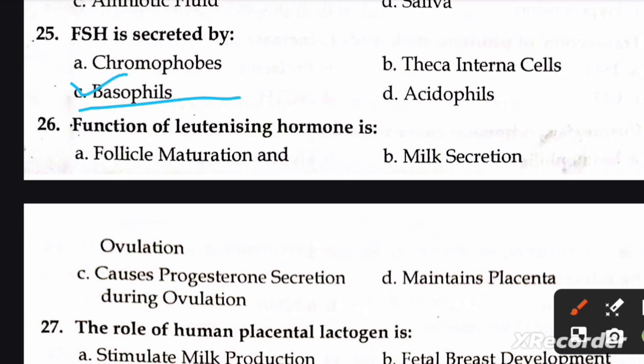Next question is, function of luteinizing hormone is A. follicle maturation and ovulation, B. milk secretion, C. causes progesterone secretion during ovulation, and D. maintains placenta. Right option is A. follicle maturation and ovulation.